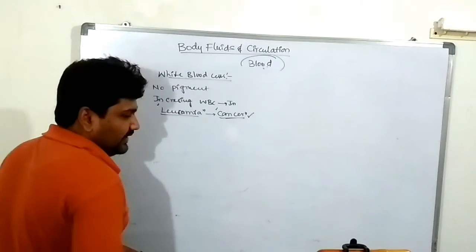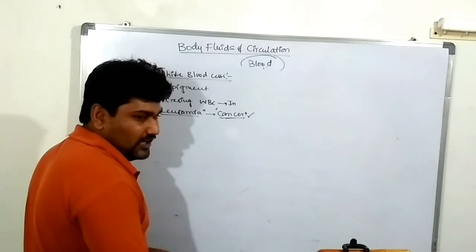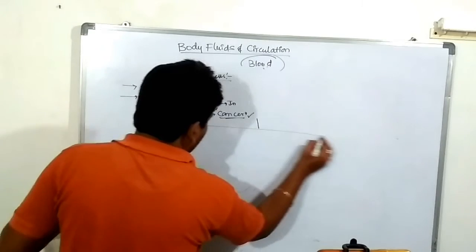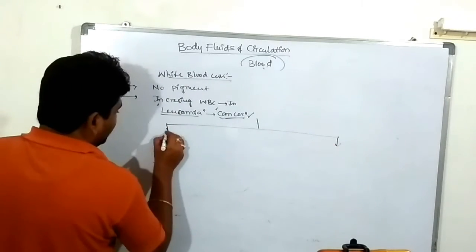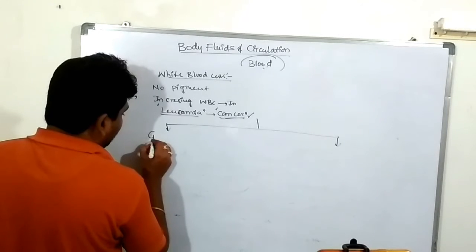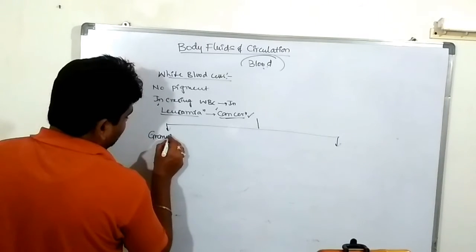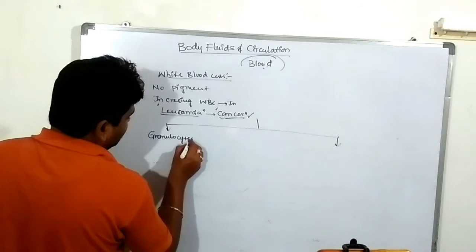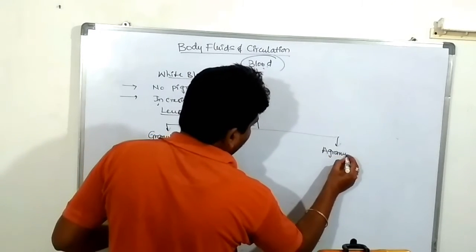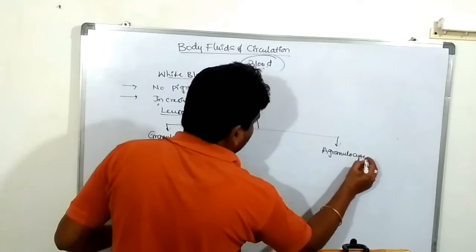The WBC can be classified into two types according to their granules. First one is granulocytes. Second one is agranulocytes. What is a granulocyte?